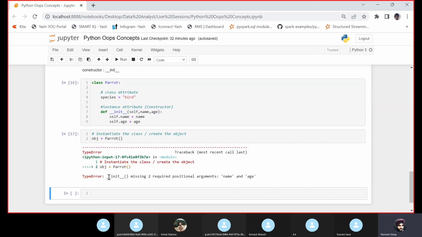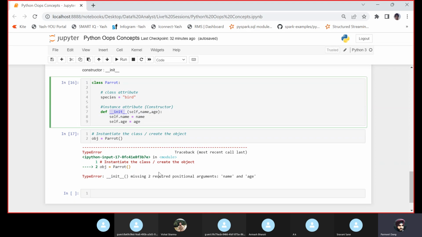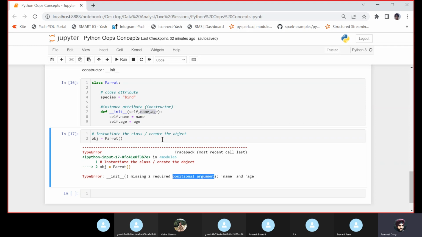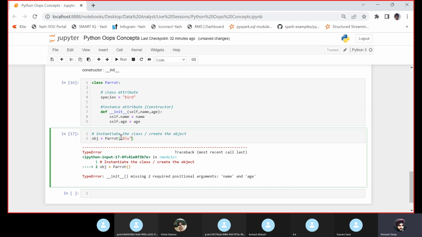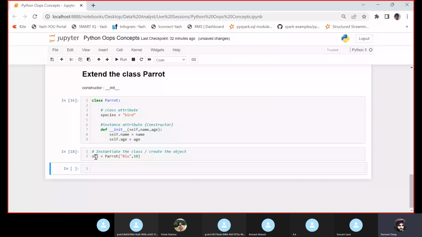Because it is trying to call the constructor, and this constructor is expecting two positional arguments, which are missing. So whenever I invoke a class, I have to give a name and age as parameters. Let us give the name as blue, and let's say the age of the parrot is 10. See, now it is running.